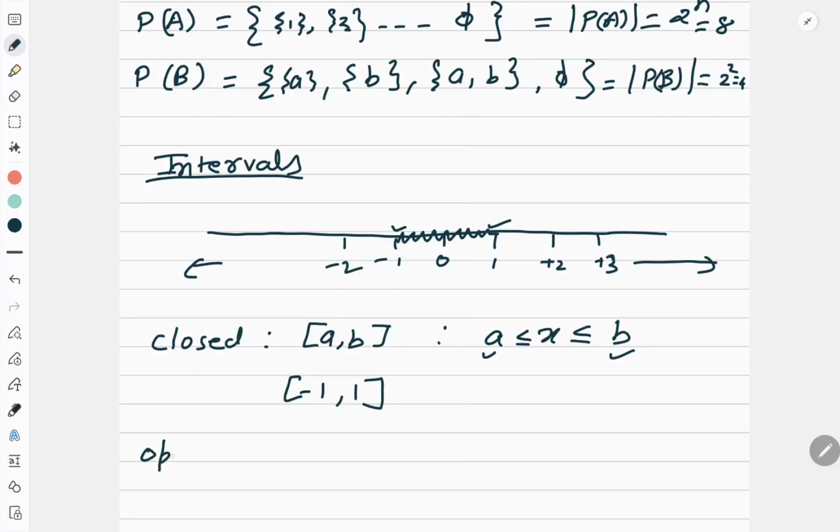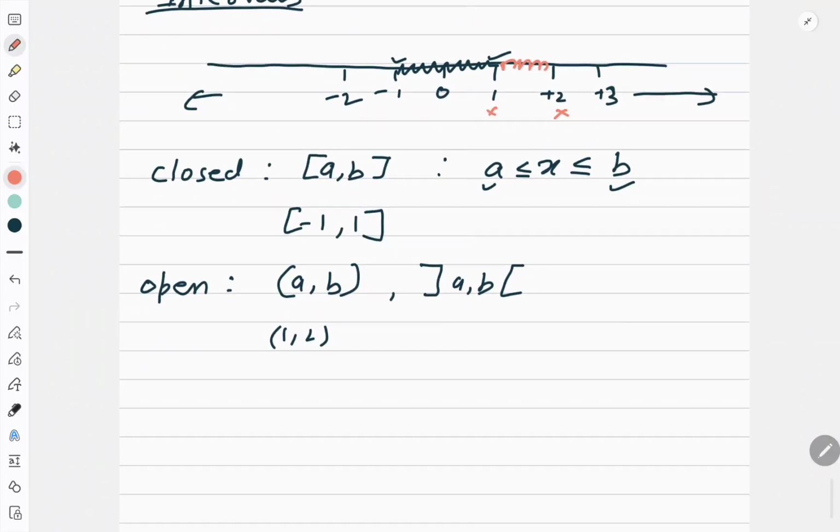Now when I talk about the open interval, it is represented like this or like this. It represents all the elements between A and B excluding A and B. So A and B are not counted. So if I talk about 1 comma 2, this will have all the elements from 1 to 2, but 1 and 2 won't be included. Right? Now from this I can talk about semi-open and semi-closed.